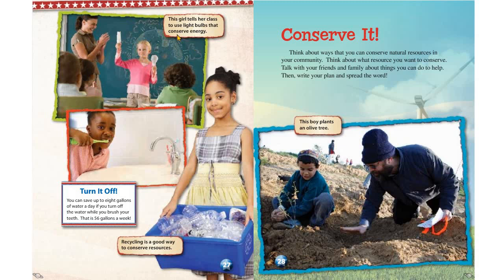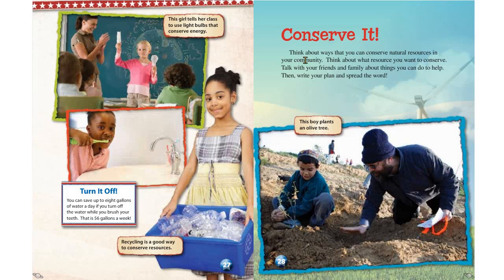This girl tells her class to use light bulbs that conserve energy. Turn it off. You can save up to 8 gallons of water a day if you turn off the water while you brush your teeth. That is 56 gallons a week. Recycling is a good way to conserve resources. This boy plants an olive tree.